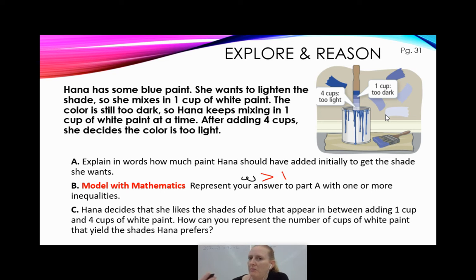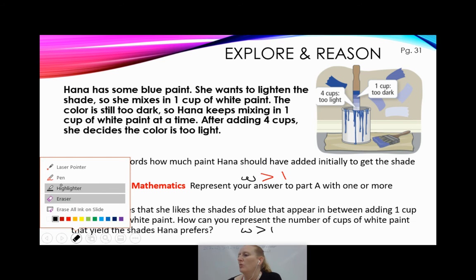So this is what I'm thinking. And again, you may have written something totally different and that's okay. But my thinking is, okay, we know that she wants more than 1 cup of white paint, right? 1 cup was still too dark. So she wants it to be more than 1 cup. But she also, in addition to that, she also wants it to be, oopsie, just kidding. I'm using a W.